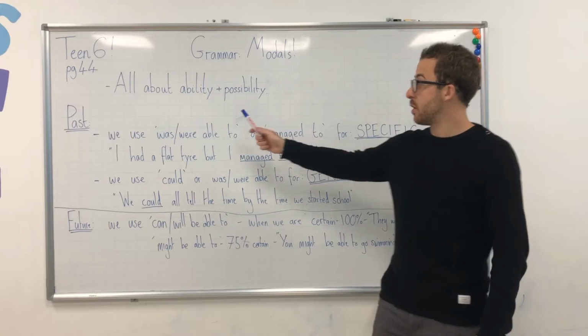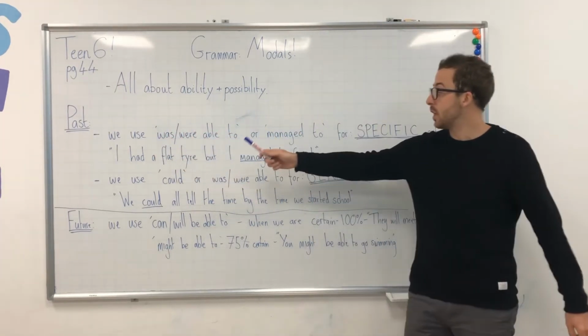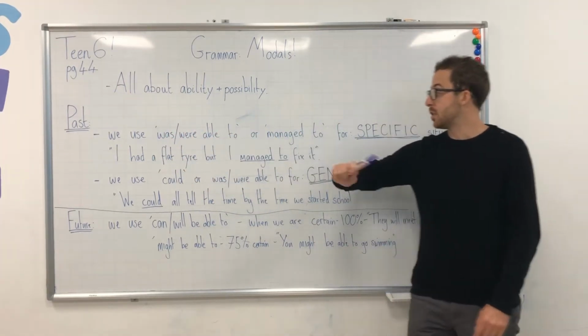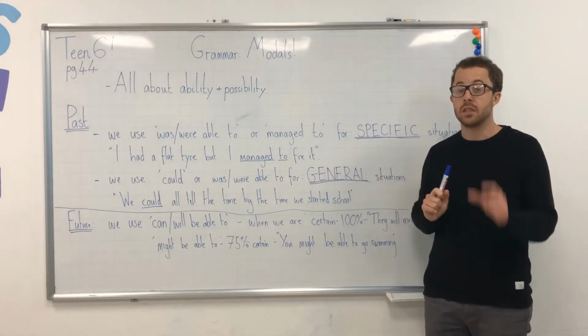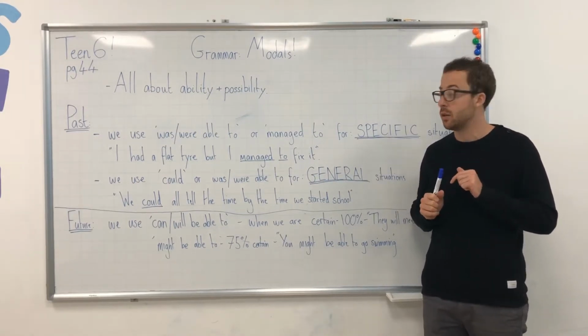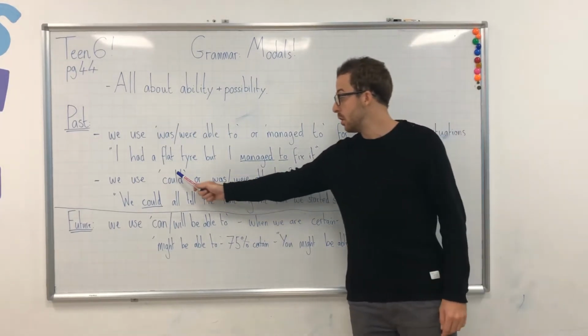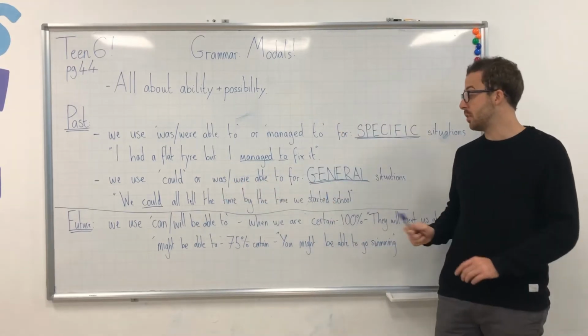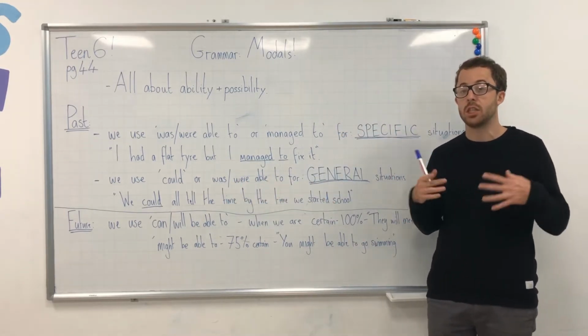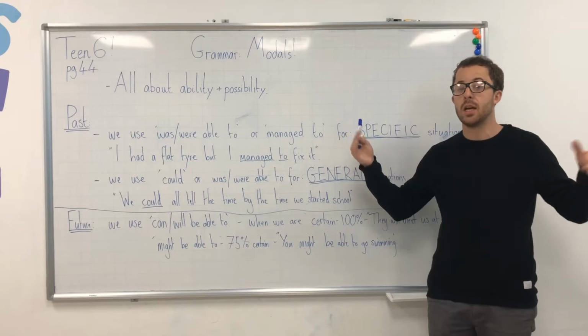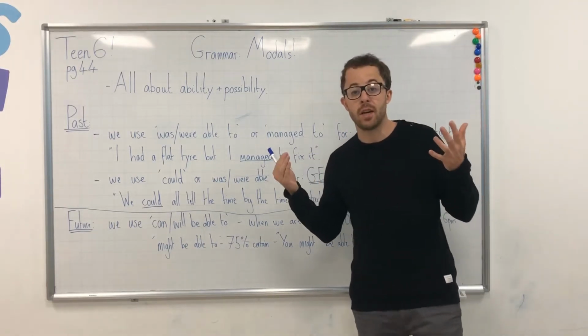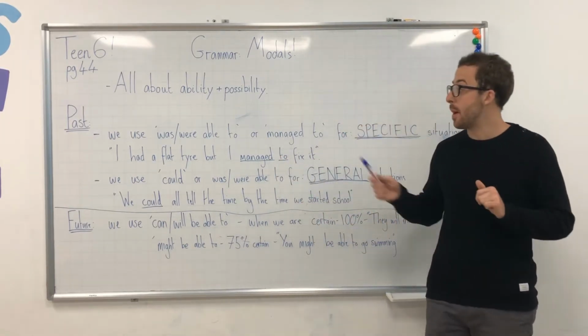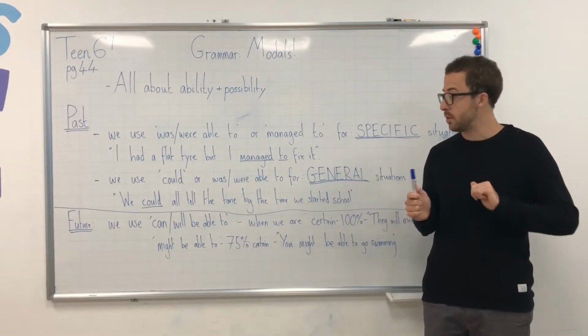So again, just to summarise for the past, we can either say was, were able to, or managed to for a specific situation, okay? Or could or was, were able to for a general situation, which will be much larger. Maybe it will lack the time frame, okay? So that is all about the past. So good job so far.